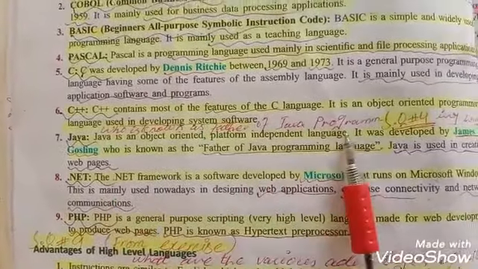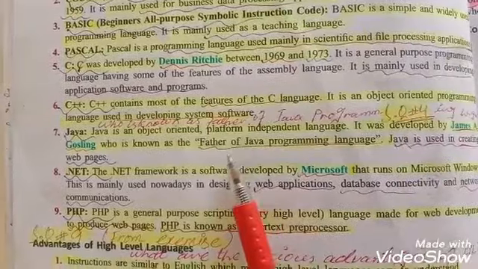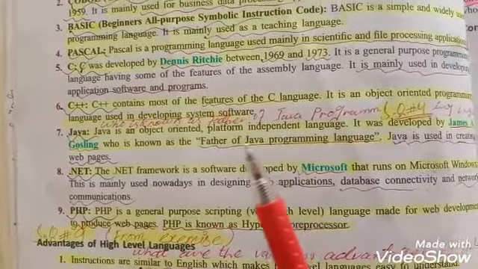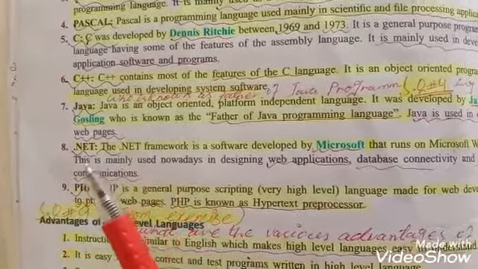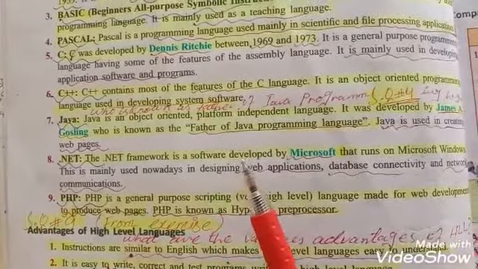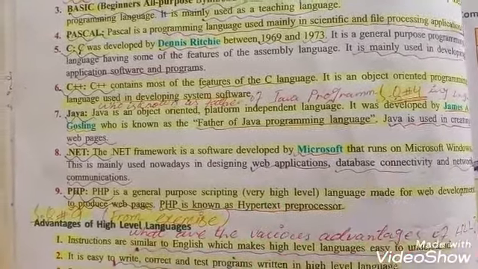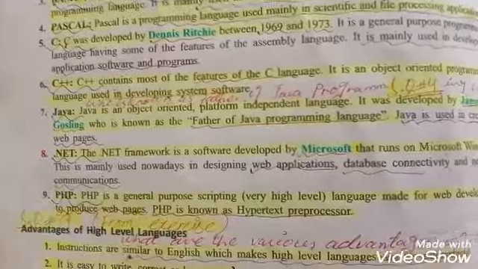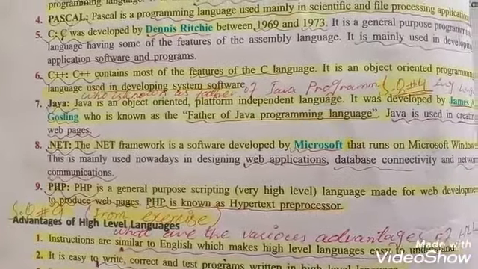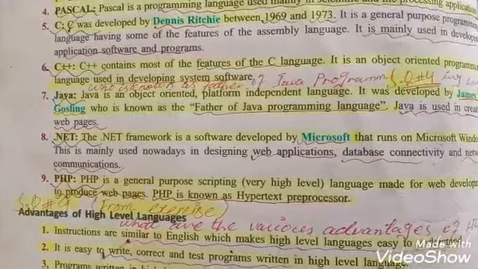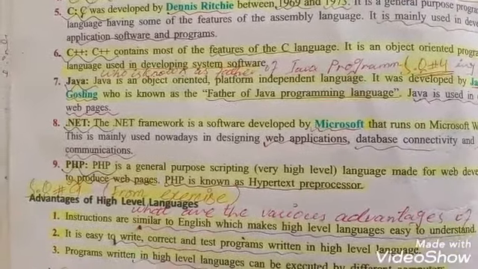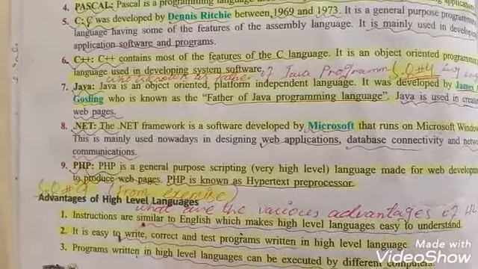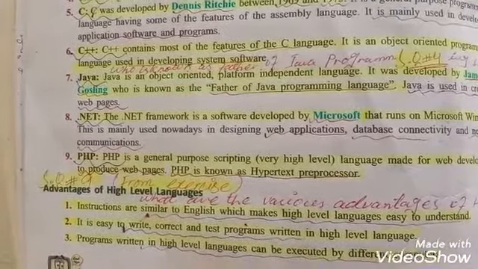Java. It was developed by James A. Gosling, who is known as the father of Java programming language, and it is used to create web pages. .NET is a software framework developed by Microsoft that runs on Microsoft Windows, and it is used in designing web applications, database connectivity, and network communication. PHP stands for Hypertext Preprocessor, and it is used to produce web pages.